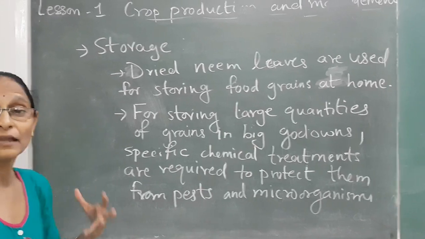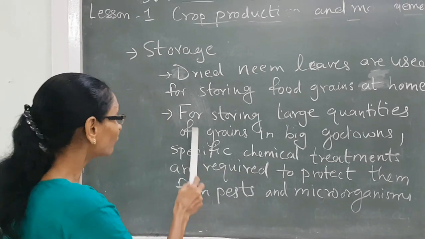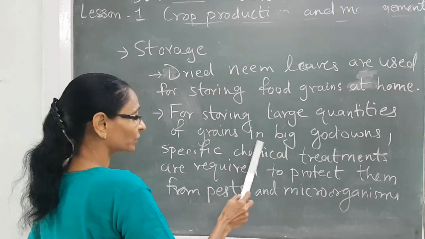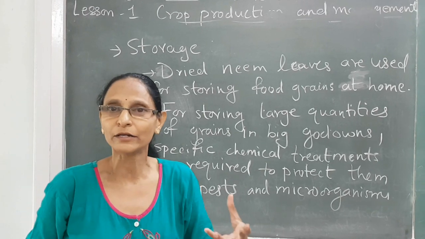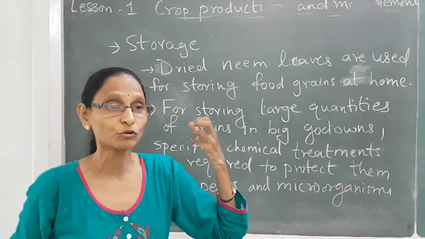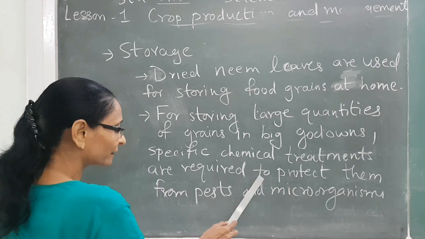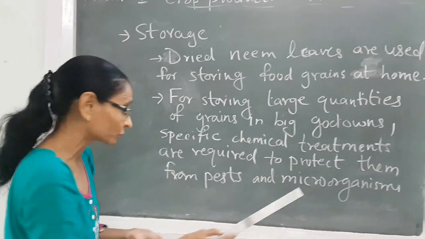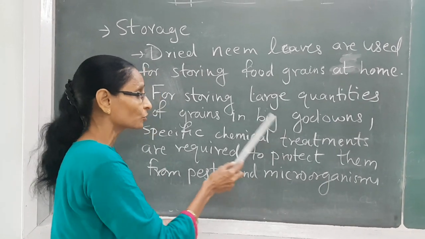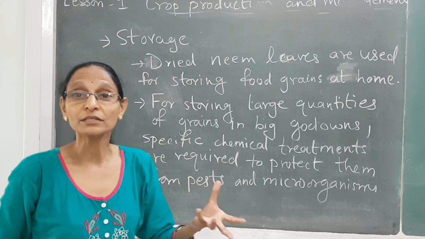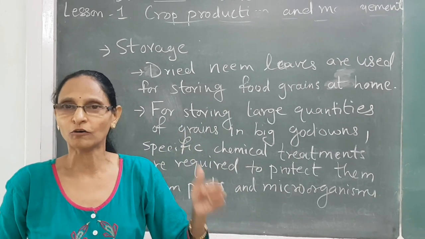And for storing large quantities of grains, that is, in granaries, in big godowns, specific chemical treatment is required on the grains because they are stored for so many years. So different chemical treatments are required to protect them from what? To protect them from pests and microorganisms. So grains are even stored using chemical treatment, so they can last for a longer period of time.